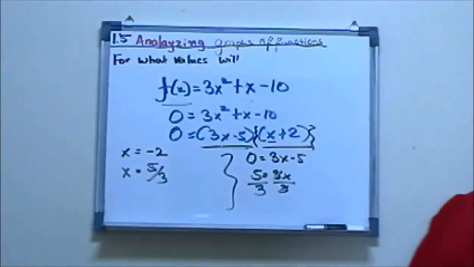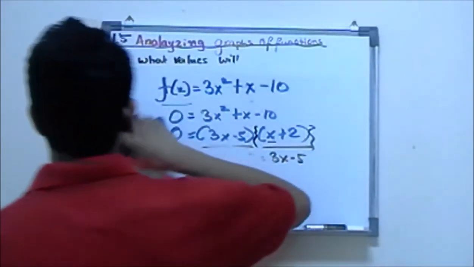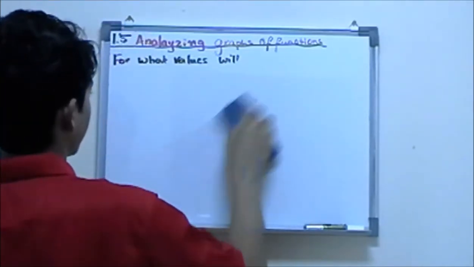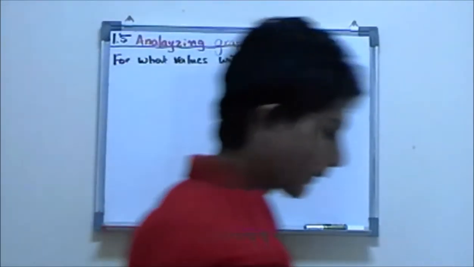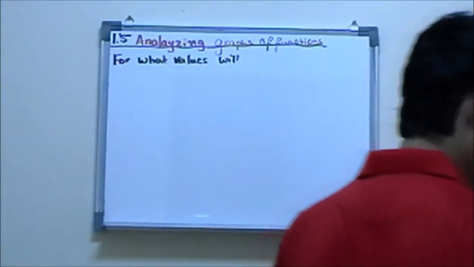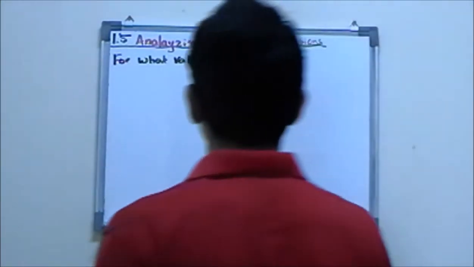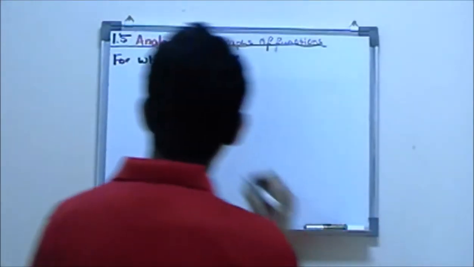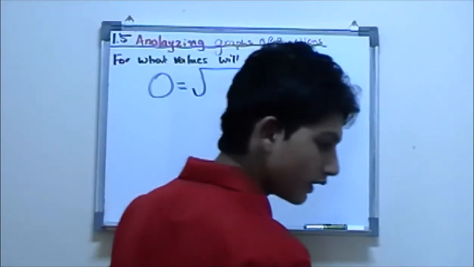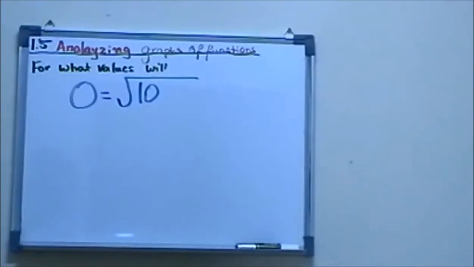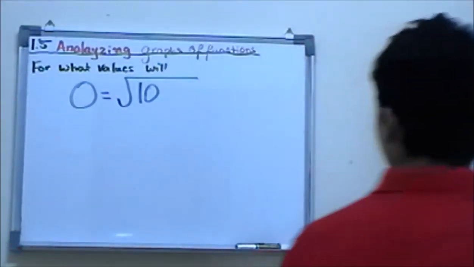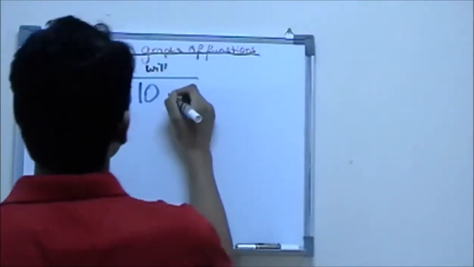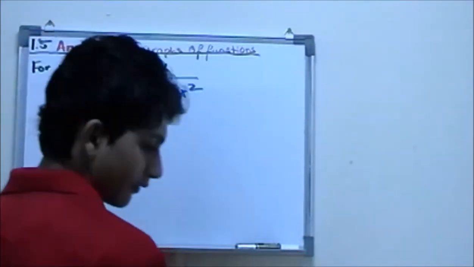Now we have one more function for which you need to find the zeros. If the equation went like this, 0 is equal to radical 10 minus x squared.